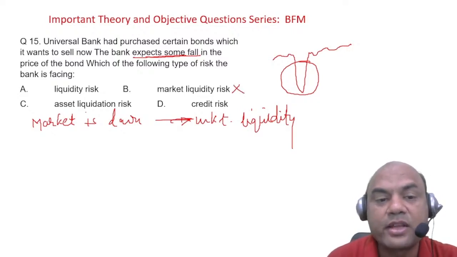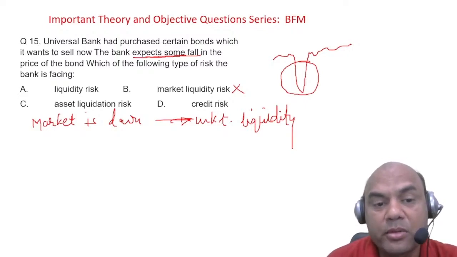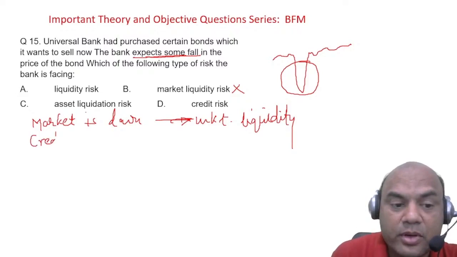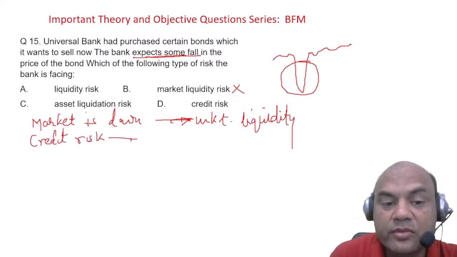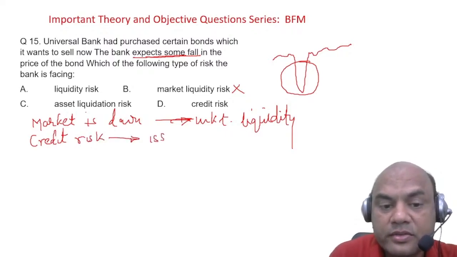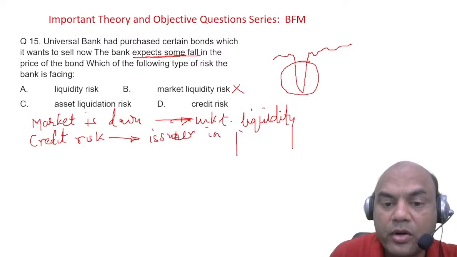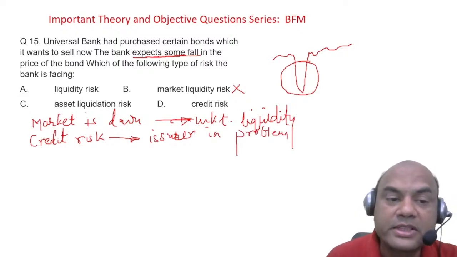Credit risk happens when the bond issuer is in a problem. If they had mentioned that the issuer of this bond is facing a problem, then it would have been a credit risk. Here, credit risk means, always remember, the issuer is in a problem. Credit risk means the issuer of that bond is in a problem, or the rating of that issuer goes down. So that is the basic meaning of this.